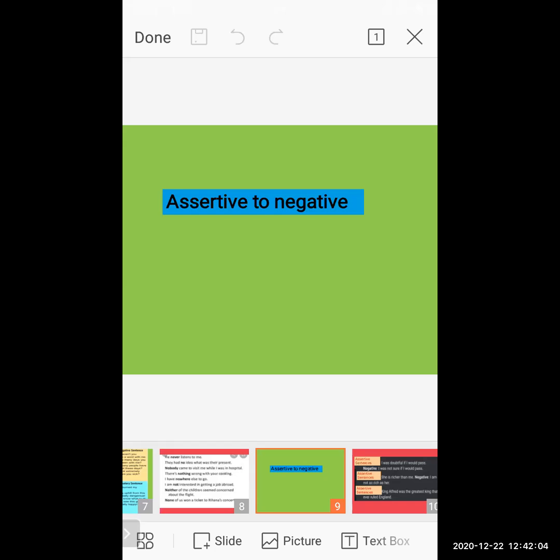If you transform the assertive sentence into a negative, only certain words should be changed, but the basic meaning does not change. Whatever the basic meaning is, it should not be changed. Keep this in your mind.